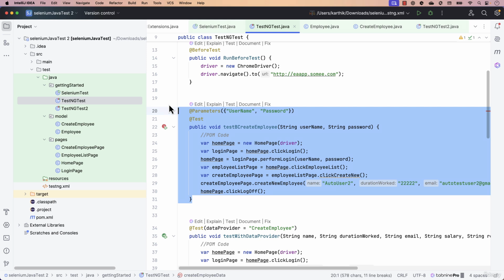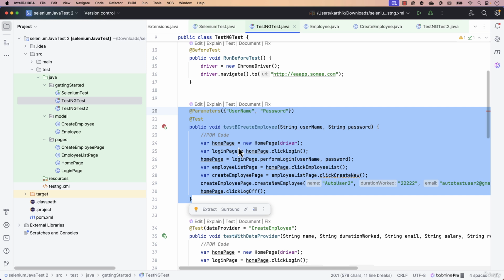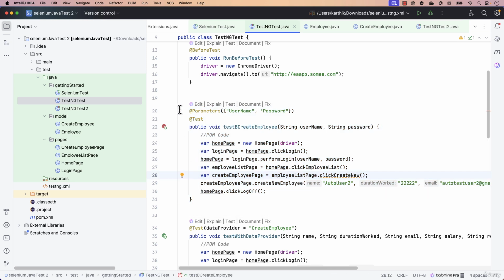Let's say I want to edit this method, or I want an explanation of it, because I'm a new employee at this company, and I've got this test code written by somebody else and been given the work to refactor it or add more test cases. To start writing this code, I first need to understand what this code is.